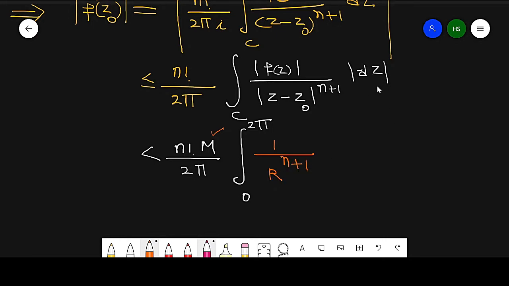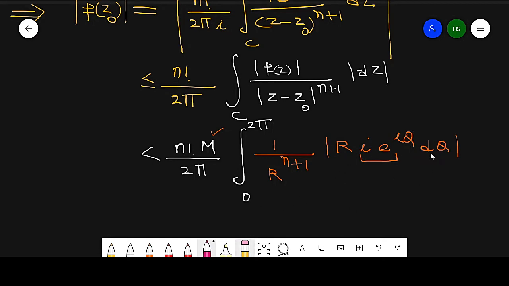Now taking the modulus of dz, this is basically modulus of r iota e raised to power iota theta into d theta. Remember that the modulus of iota and e raised to power iota theta is 1. So we remove that. r is positive and d theta is positive, so we write it as r into d theta.